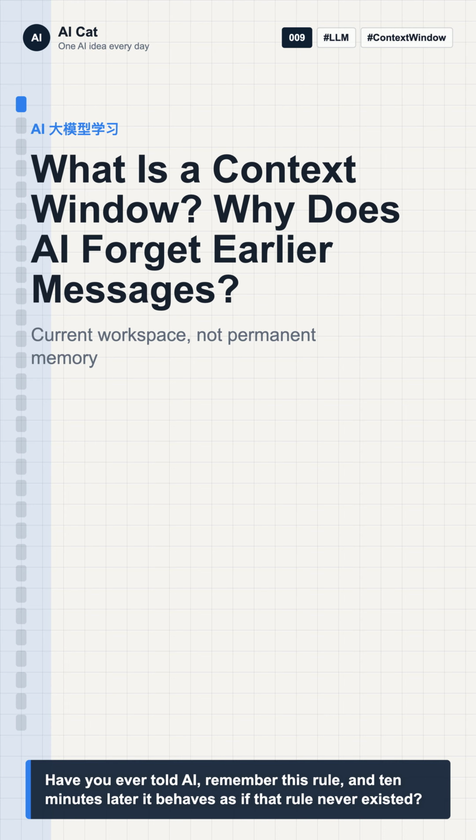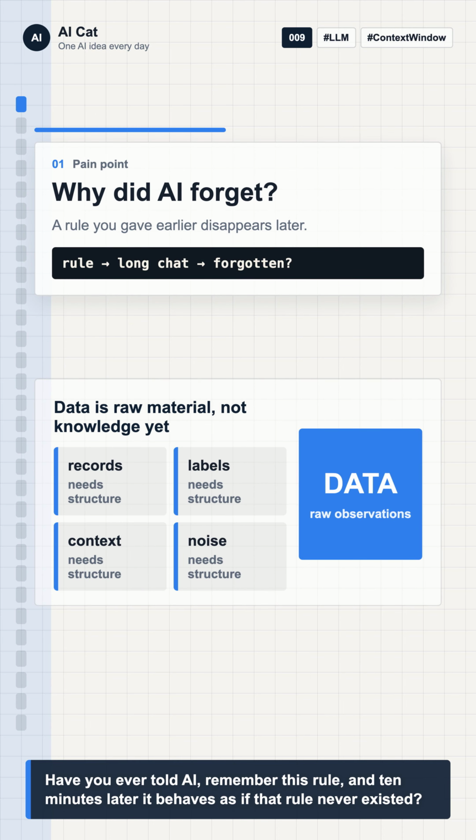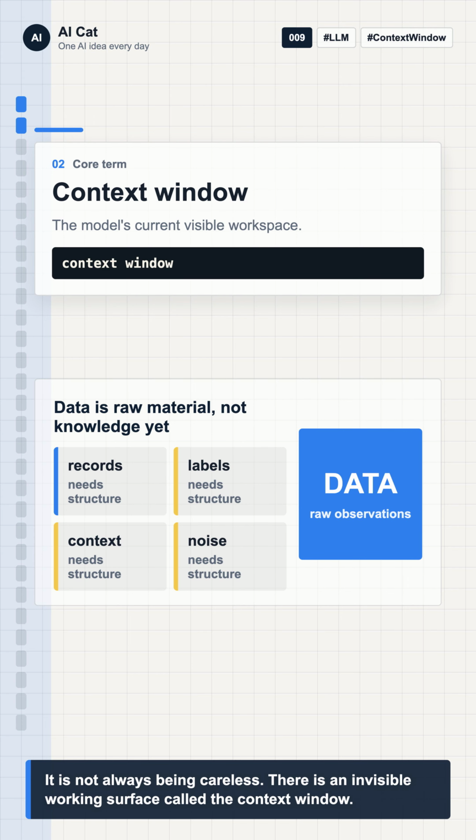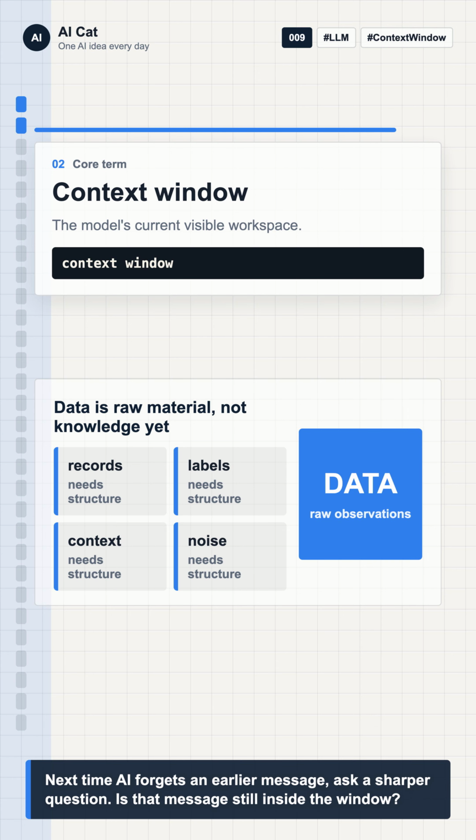Have you ever told AI, remember this rule? Ten minutes later, it behaves as if that rule never existed. It is not always being careless. There is an invisible working surface called the context window.